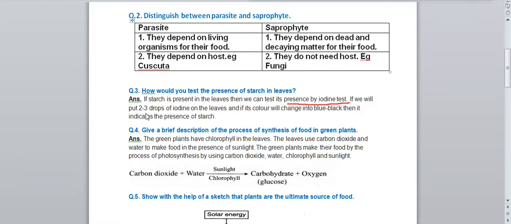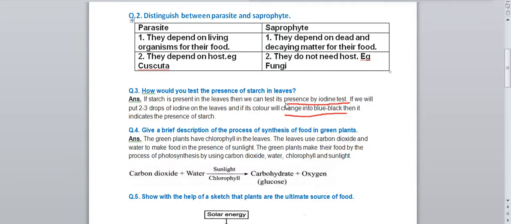We have to take the leaf and put 2 or 3 drops of iodine solution on it. Then what will happen? The color of the leaf will change into blue black color. If the color changes into blue black, then it indicates the presence of starch. We can say that starch is present in that leaf.